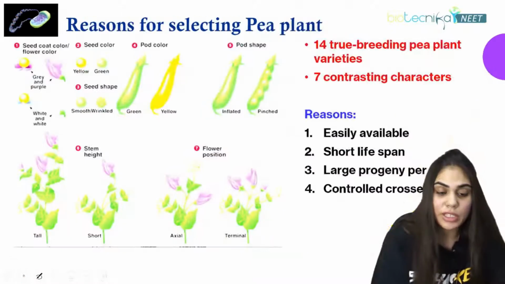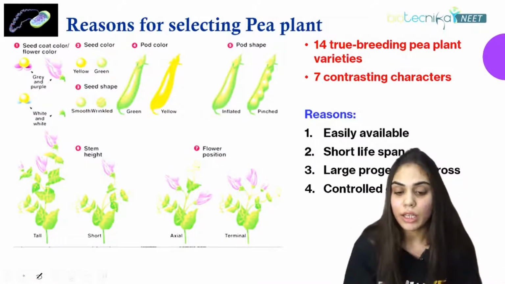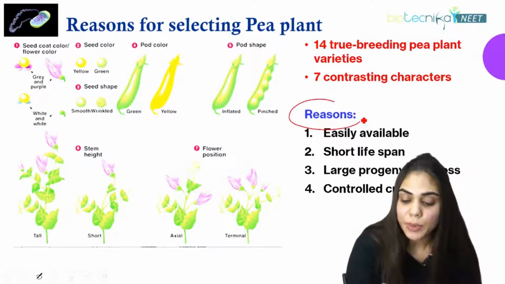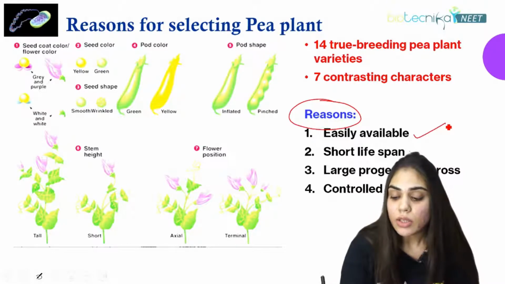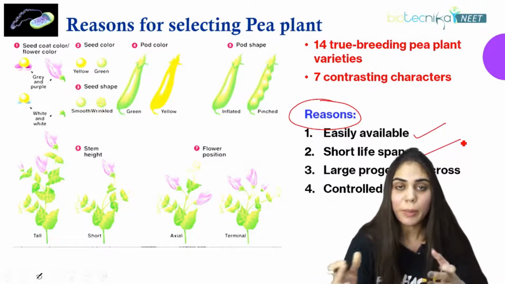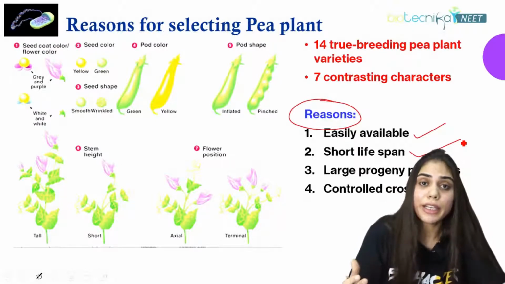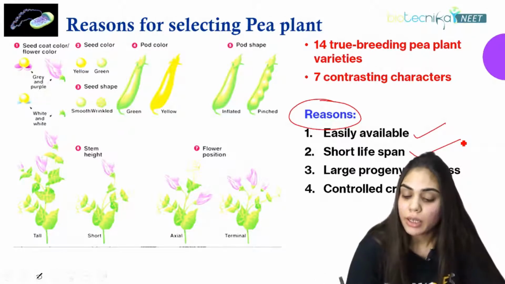So now we'll proceed further. He selected the pea plant for his study. Why did he select the pea plant? What was the reason? Because it was easily available and it also has a short lifespan. If the plant has a short lifespan, it will be completed in a shorter period of time. So it has a short lifespan and also large progeny per cross.